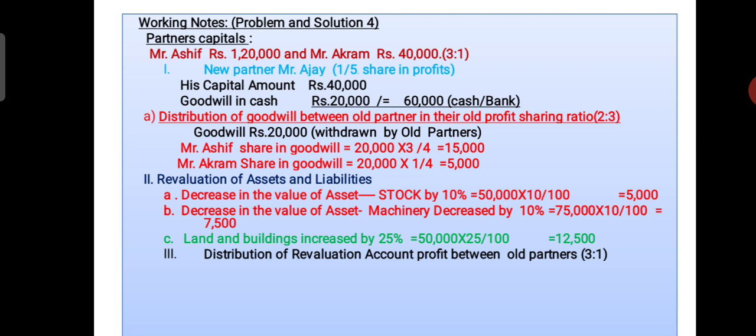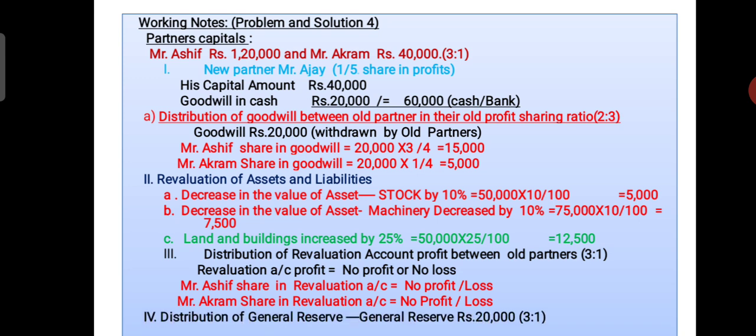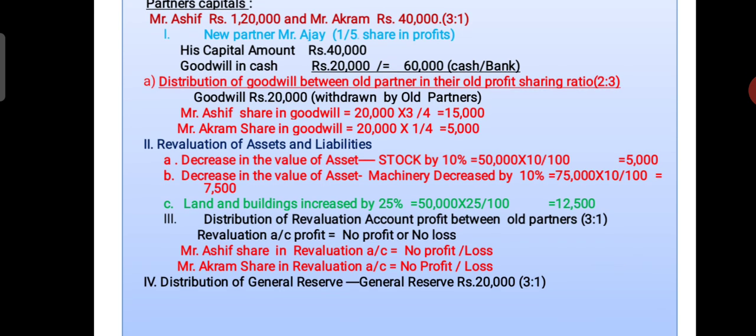The debit side of the revaluation account will be 12,500, and the credit side will be 12,500. So there is no profit, no loss, and no need to distribute revaluation profit or loss between old partners. Mr. Asif's share is nil, and Mr. Akram's share in the revaluation account is nil.